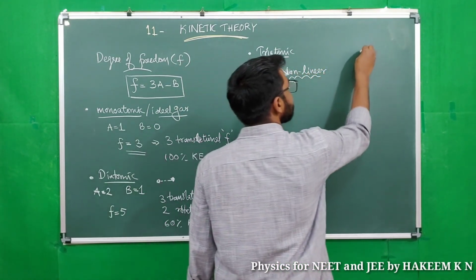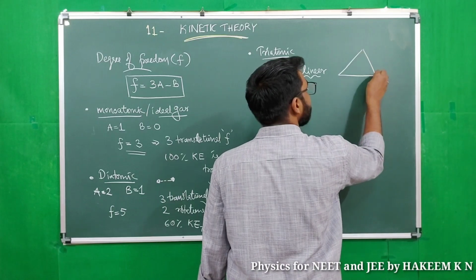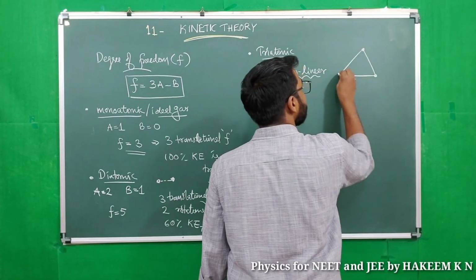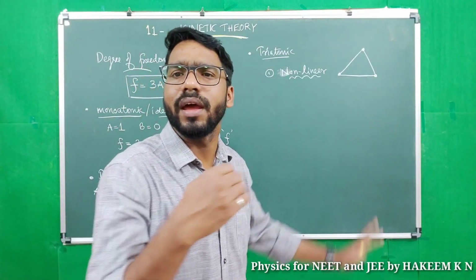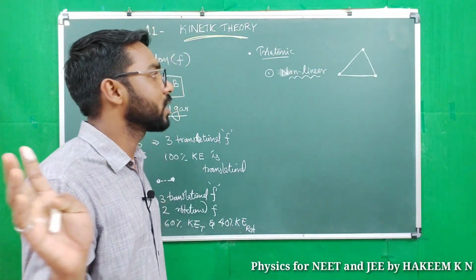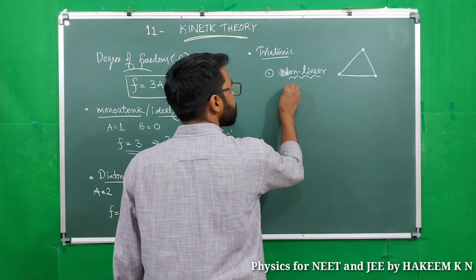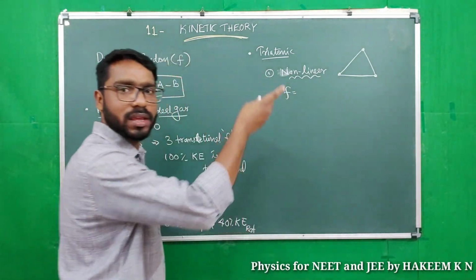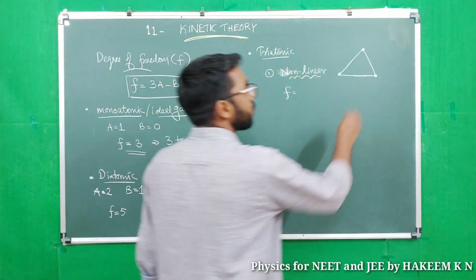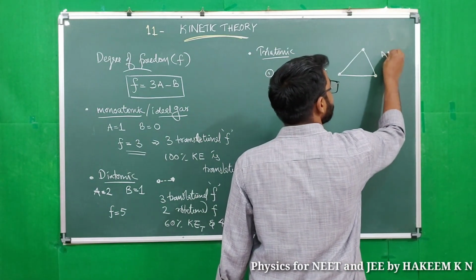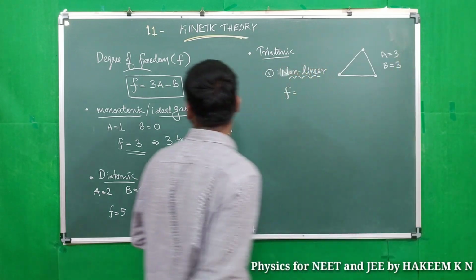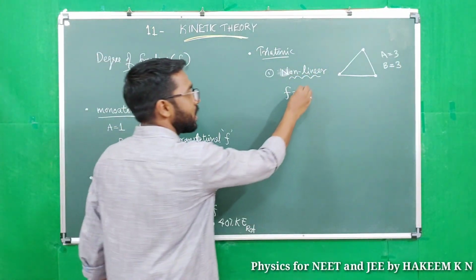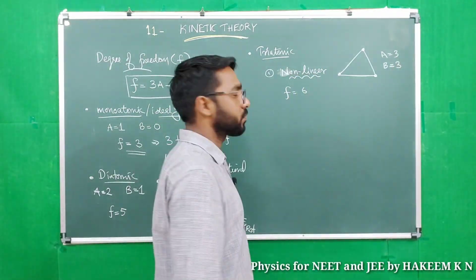Non-linear means they are arranged in a triangular order. Okay. Then what is the degree of freedom? Atomicity 3, number of relations B equal to 3. So 3 into 3, 9 minus 3, 6. Degree of freedom is 6.